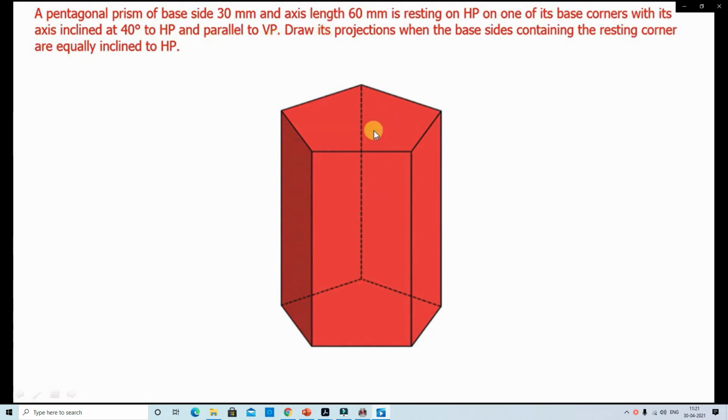Draw the projections when the base sides containing the resting corner are equally inclined to HP.